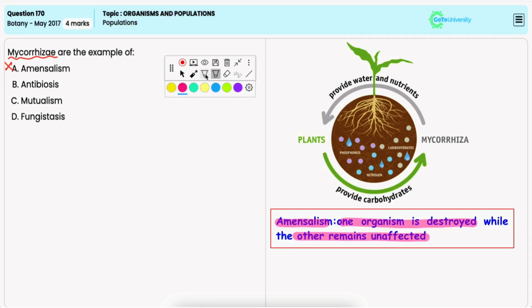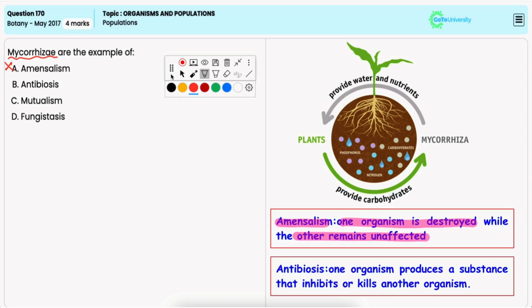Option B, antibiosis. It is also incorrect because it refers to a relationship where one organism produces a substance that inhibits or kills another organism.